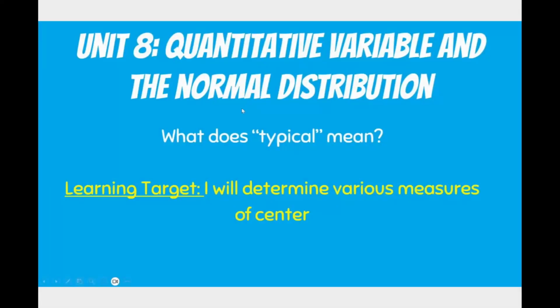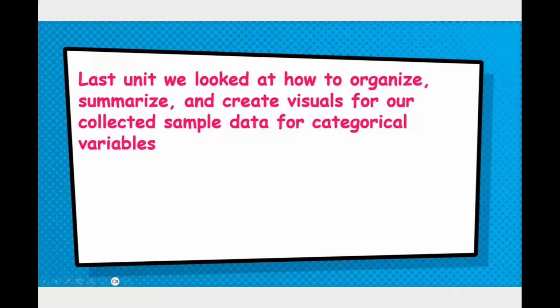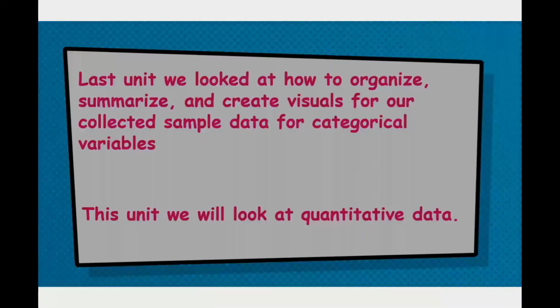We're starting our next unit. Last unit, we looked at categorical variables, and this unit is over quantitative variables in the normal distribution, where today we're going to talk about what does quote-unquote typical mean. So we're going to dive right in.